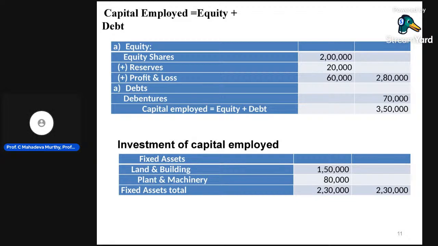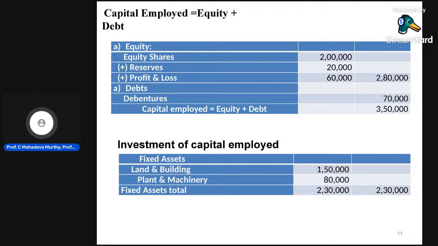We will move on to the fund flow statement explanation, and if it's possible, I will solve the problem. Then the cash flow statement, where I will explain the different concepts and, if possible, solve problems. After that we will move on to marginal costing and budgeting. These chapters are also most important from the point of view of examination.